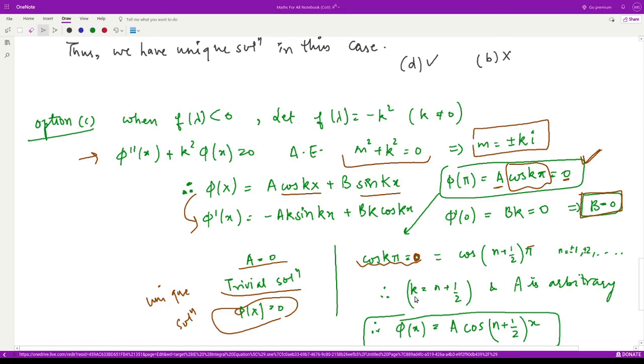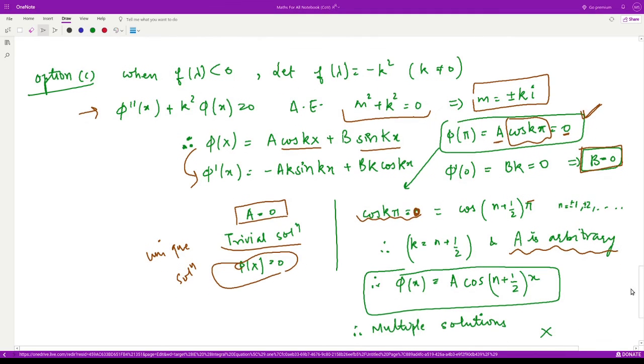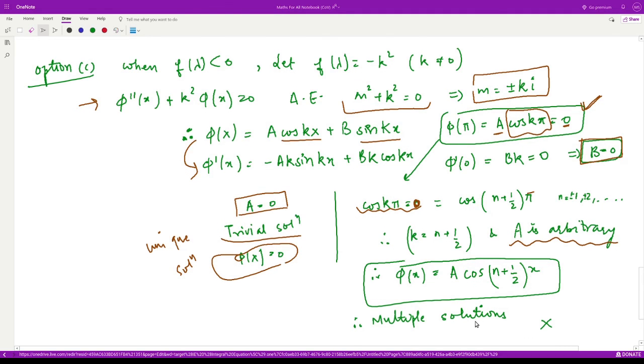So it would be k is equal to n plus 1 by 2, right? And n is plus minus 1, plus minus 2 and so on. And a in this case is arbitrary because it could assume any value. We have not attained any condition for this. Therefore, the solution would only be a into cos n plus 1 by 2 into x. Therefore, we have multiple solutions in this case because you can take any value for this a, right? So we have multiple solutions for this case. So either we have unique solution or we have multiple solutions in this case.